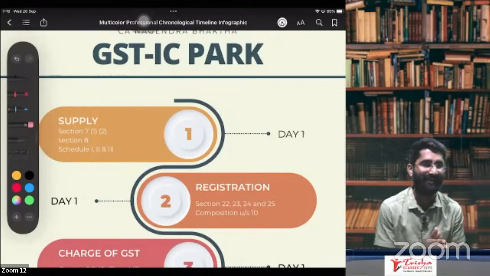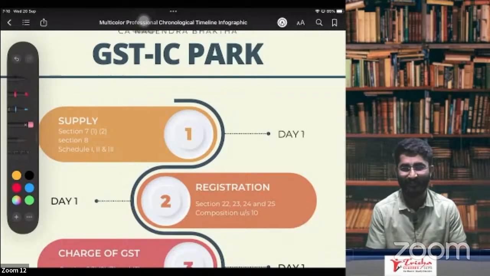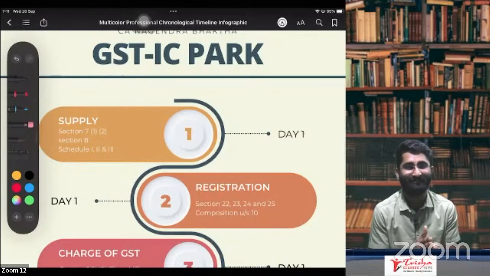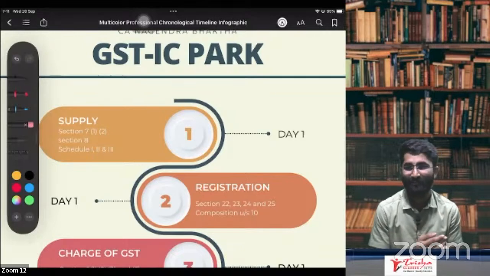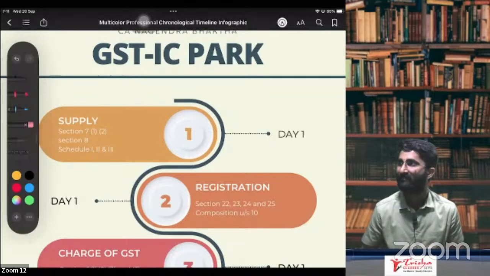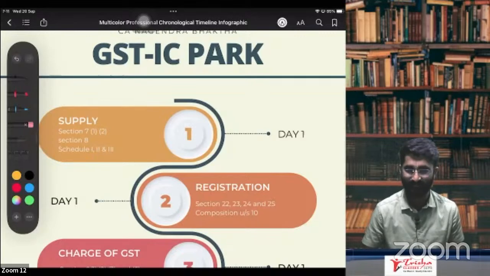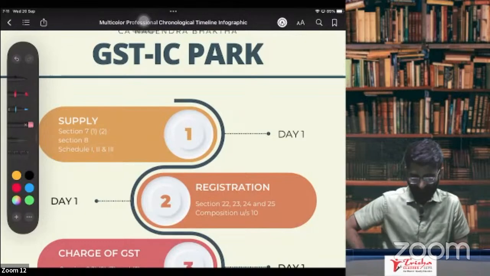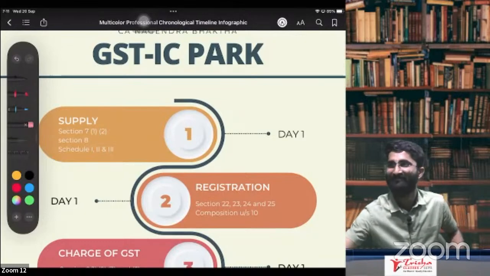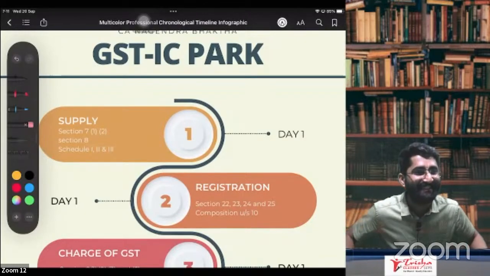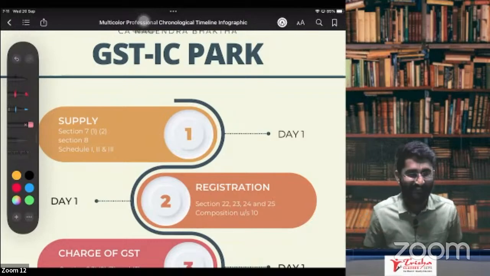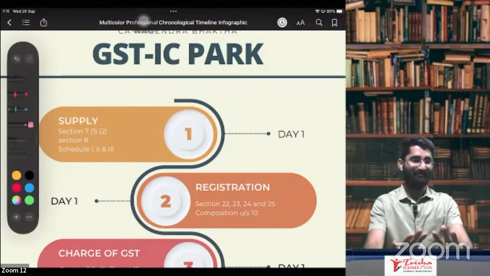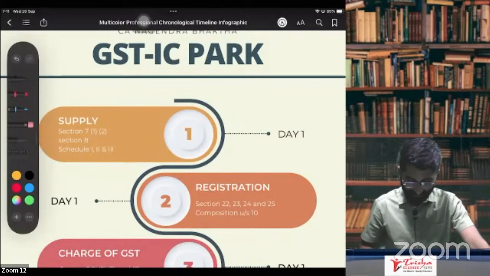Okay? How about your Josh? How's the Josh? I'm just looking at your excitement. What is the excitement level here? Too much high? Everyone, this is a GST park. So in this park, there is a way. I am just showing you the ways here. And the GST park. Very good.